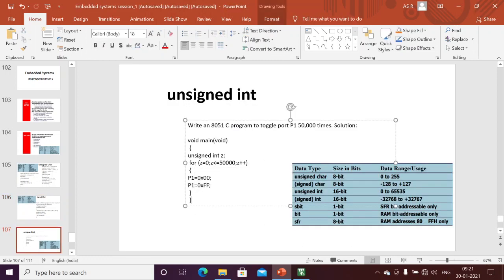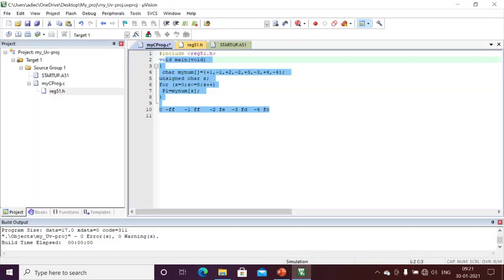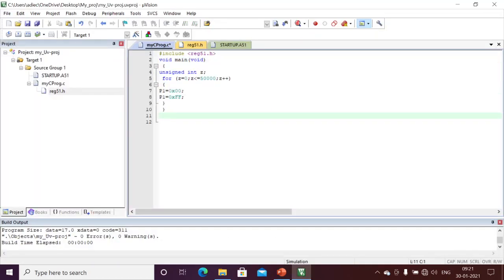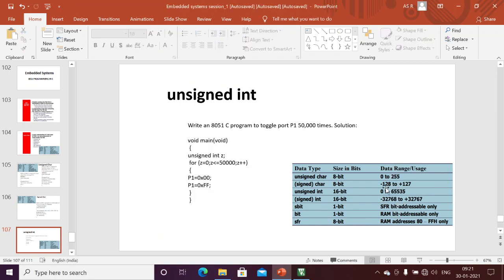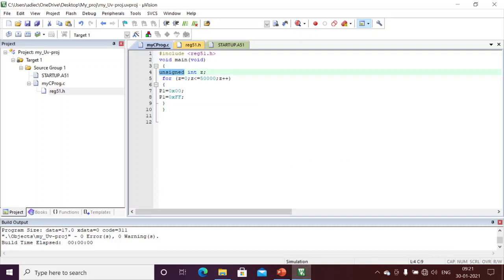Write an 8051 C program to toggle port 1 50,000 times. Here I am just writing the same program. 50,000 times I have to toggle my port. Why? Because 50,000 times means I should use the unsigned int. I don't have any other variable with the range of 50,000. That's why I'm using the unsigned int here. Unsigned int z. Just I am repeating my for loop.